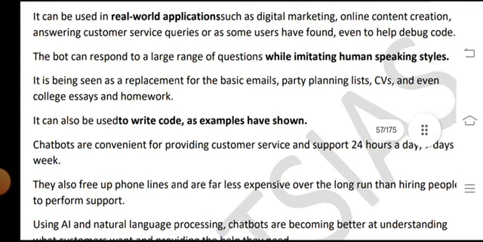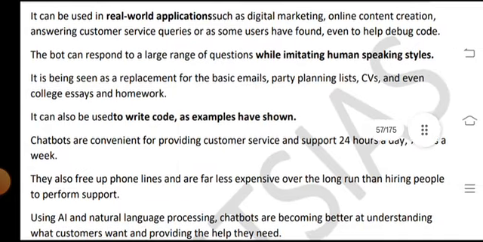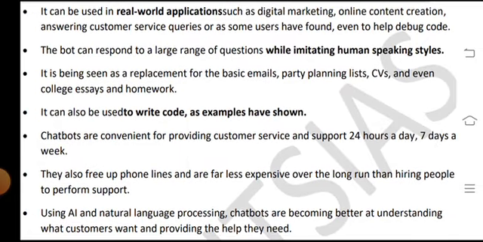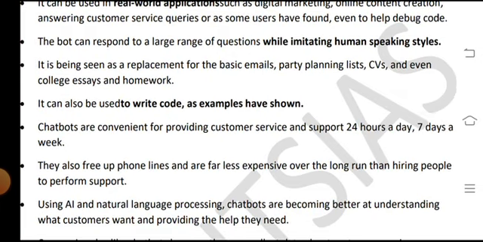It is being seen as a replacement for basic emails, reports and planning, and even for college and easy form work. It can also be used to write code, for example.